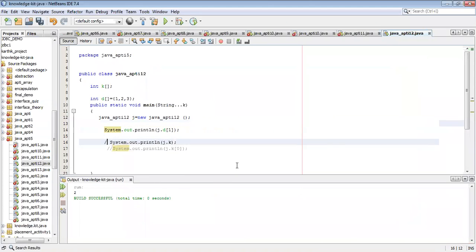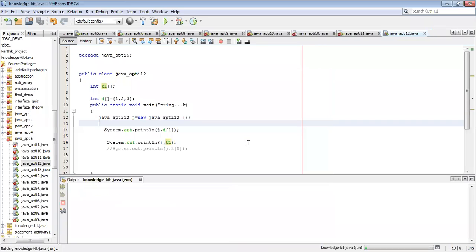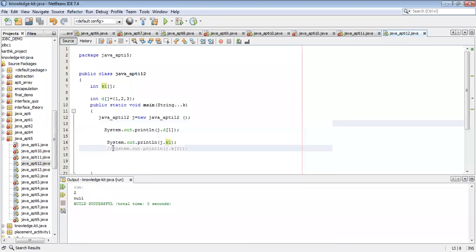Fine. So here, I think it'll print the address of K. Sorry, I've forgotten. I will take this K1 here. Now, I think the address of K1, sir. See, null. Not initialized, right? Oh, yes. Null. So in this case, error.